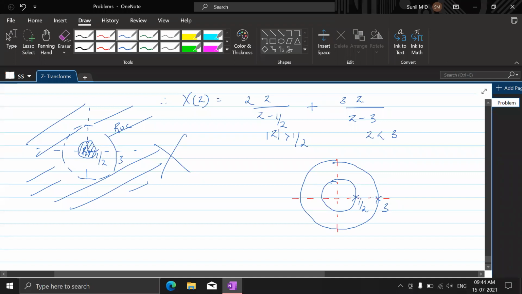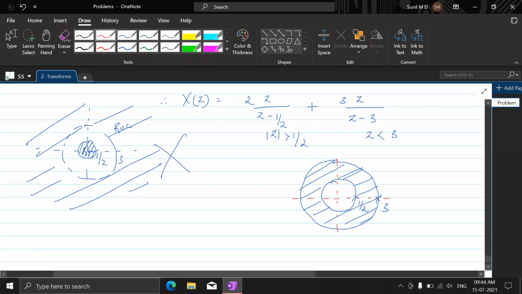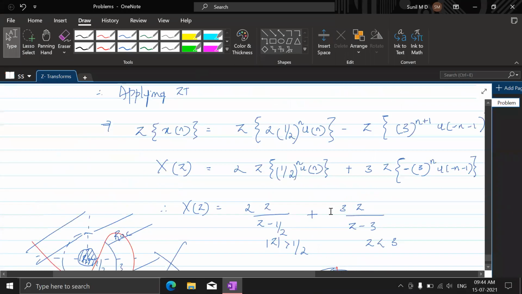So it is inside the circle with radius 3 and outside the circle with radius half. So now this is how it should be. I hope you understood the thing. Fine. So this is something that cannot happen. No, this is wrong. Fine. So this is how the problem should be.